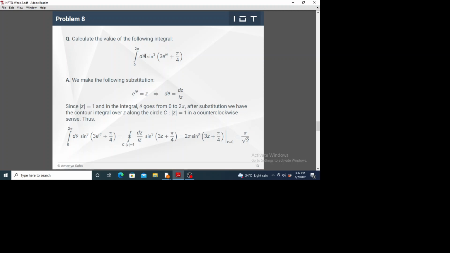It varies from 0 to 2 pi, and in the integrand you have e to the power i theta, which can be written as cos theta plus i sin theta, and then the sine of some complex number, we can always express as sin of the real part multiplied by sine hyperbolic and cos hyperbolic of the imaginary part.